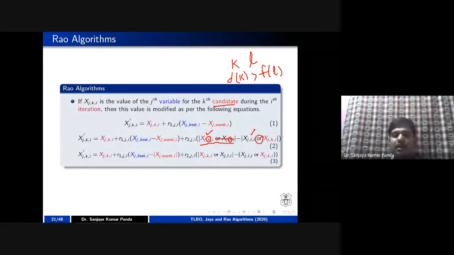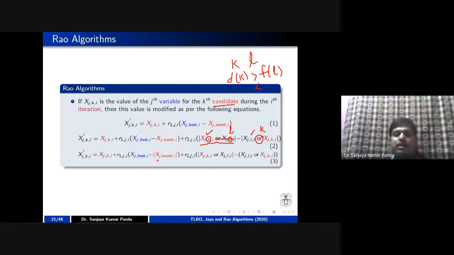Similarly, if the fitness is not better, suppose the fitness of K is less than the fitness of L, so what can you take? In the first case you can take L, in the second case you have to take the value K, right? Out of these two populations, wherever you are getting the good one, you have to take that as the first one, and whatever you are getting the worst one, that you have to take as the second one.